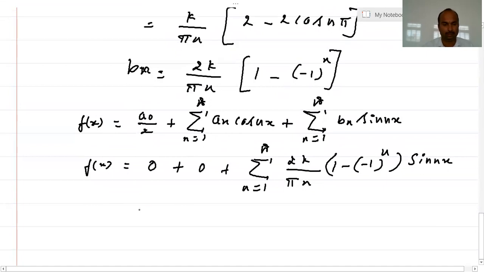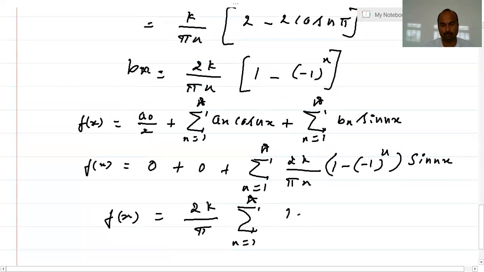So that is f of x is equal to 2k by pi summation n equals 1 to infinity 1 minus minus 1 to the power n divided by n into sin nx.